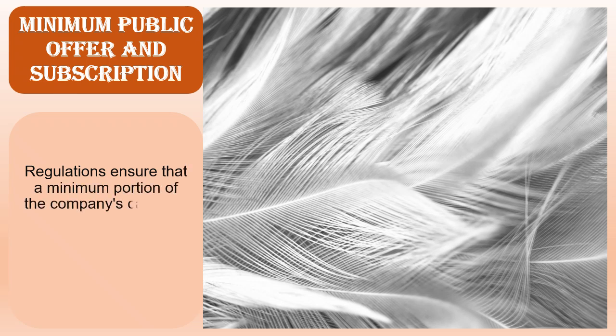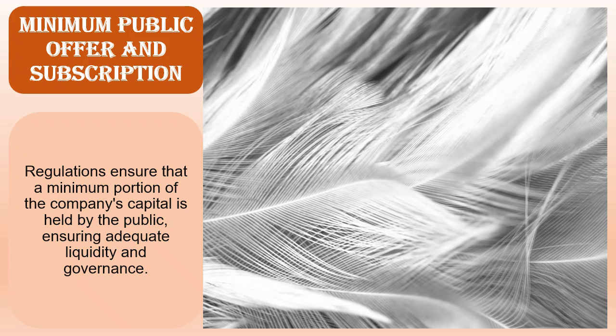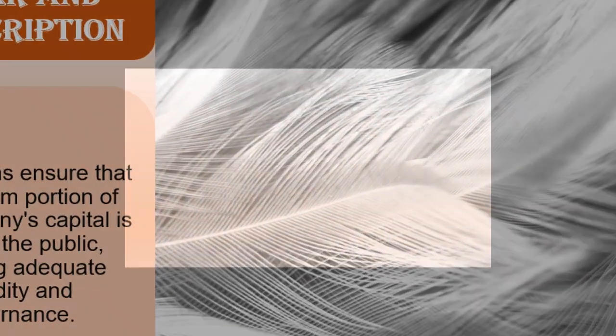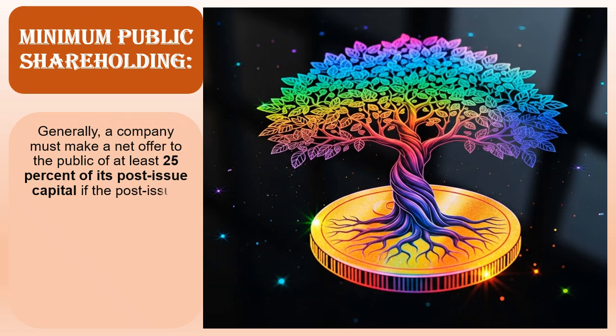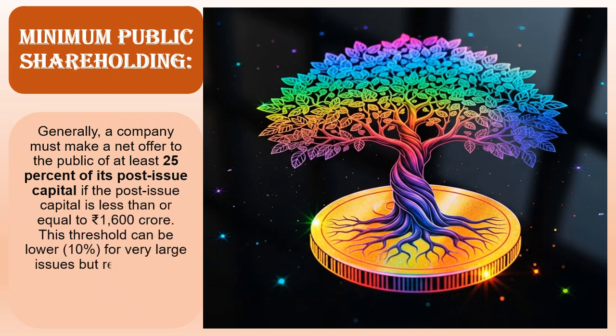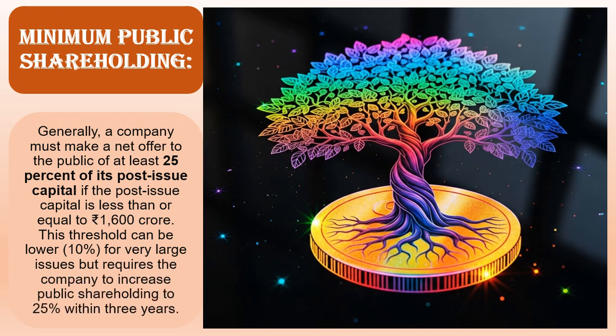Minimum public offer and subscription. Regulations ensure that a minimum portion of the company's capital is held by the public, ensuring adequate liquidity and governance. Minimum public shareholding. Generally, a company must make a net offer to the public of at least 25% of its post-issue capital if the post-issue capital is less than or equal to 1,600 rupees crore. This threshold can be lower, 10%, for very large issues but requires the company to increase public shareholding to 25% within 3 years. Minimum subscription.